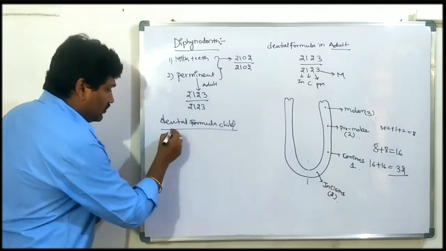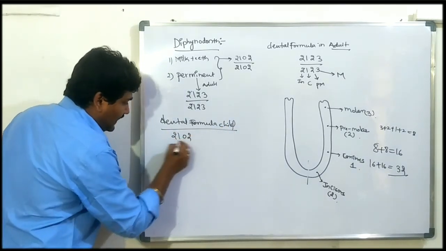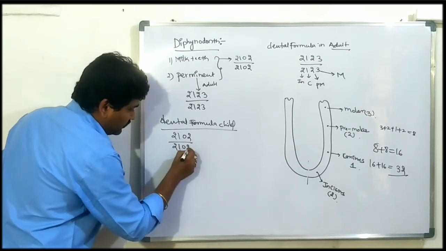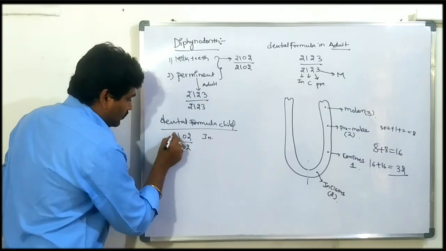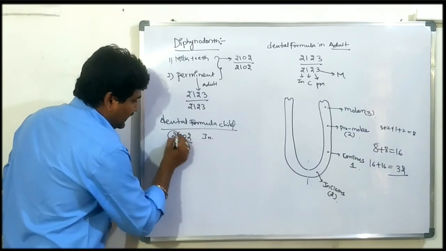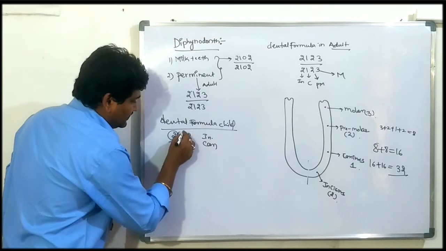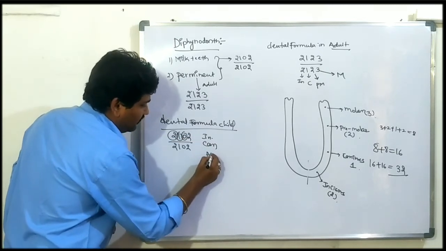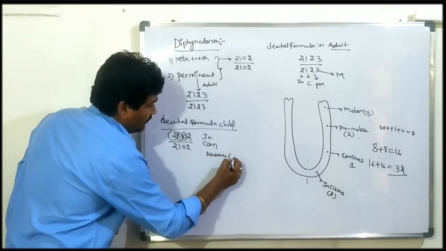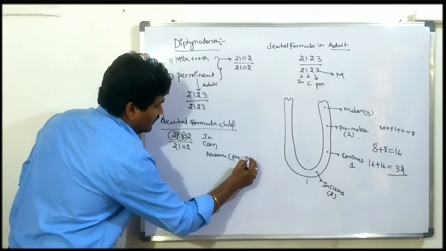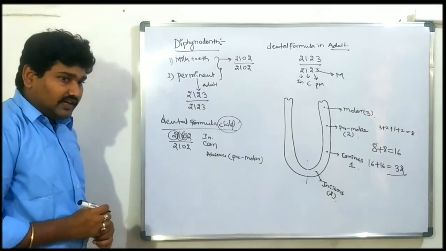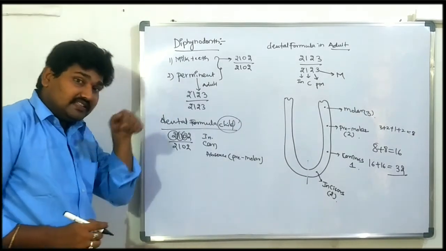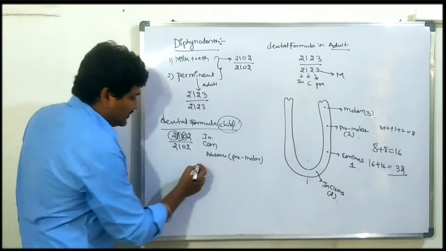First one, 2102 by 2102. What are they? 2 is incisors, 1 is canines, 0 is the absence of premolars. Children have no premolars, but they have 2 molar teeth.